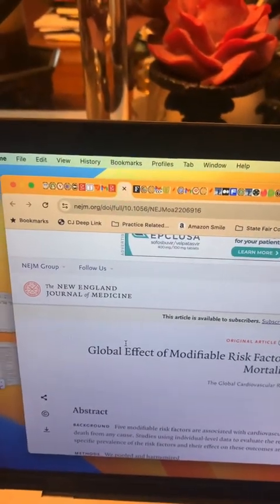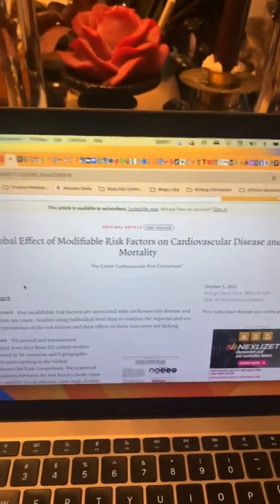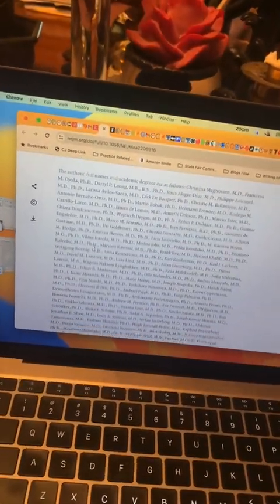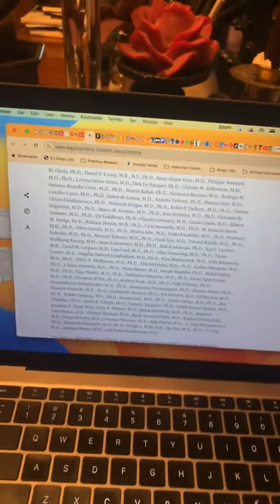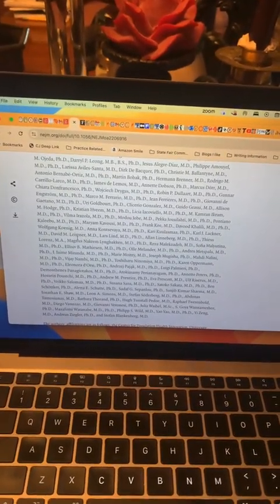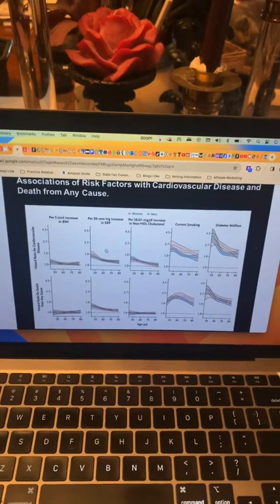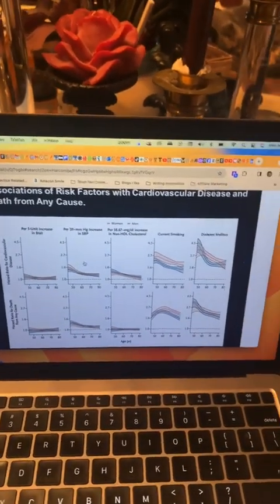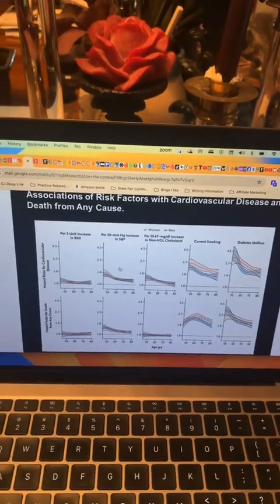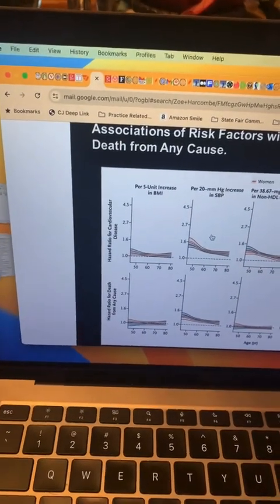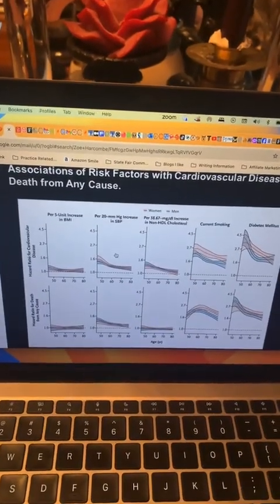Here's the link to the study. And then let's look at how many authors are involved. Okay, those are all the authors from all around the world. This is a global consortium. This is a table from the study, Associations of Risk Factors with Cardiovascular Diseases and Death from Any Cause. And then we need to explain hazard ratios, because that's what they've graphed out.